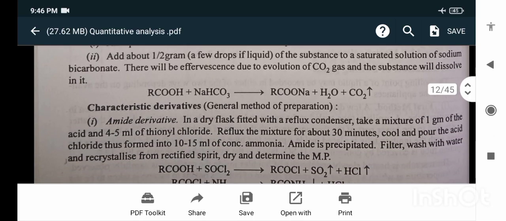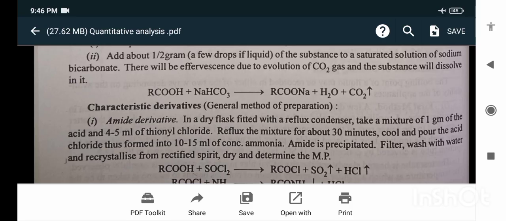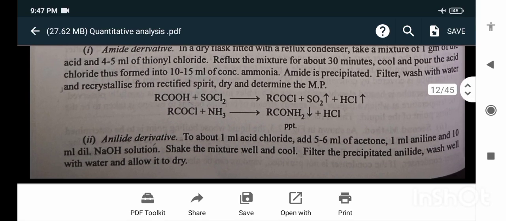Characteristics of the derivatives. Amide derivative. In a dry flask fitted with a reflux condenser, take a mixture of 1 gram of the acid and 4 to 5 ml thionyl chloride. Reflux the mixture for about 30 minutes. Cool and pour the acid chloride thus formed into 10 to 15 ml of concentrated ammonia. Amide is precipitated. Filter, wash with water and recrystallize from rectified spirit. Dry and determine the melting point.